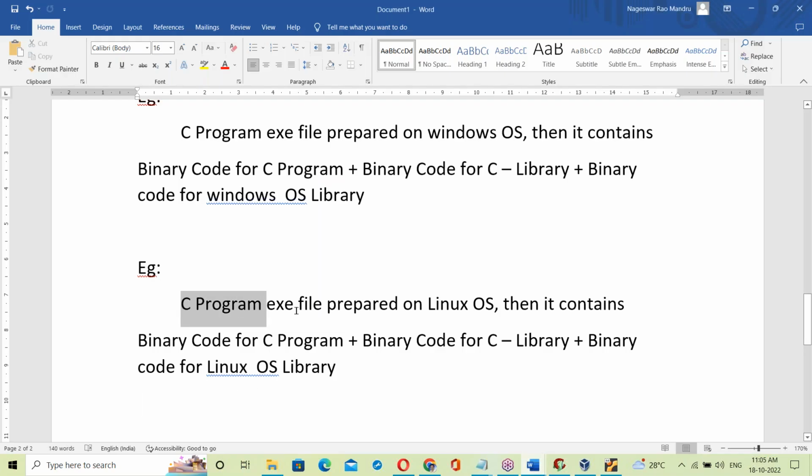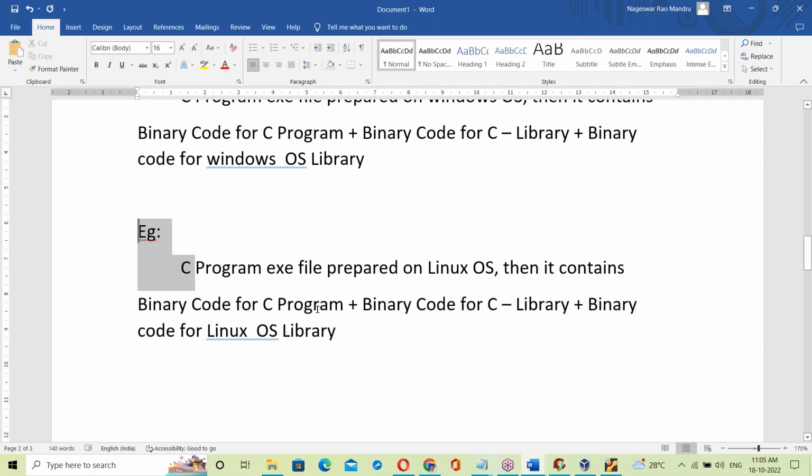Okay. A C program exe file prepared on a Linux base contains binary code for the C program, binary code for the C library, and binary code for the Linux-based library. Yes, let us try one more example.